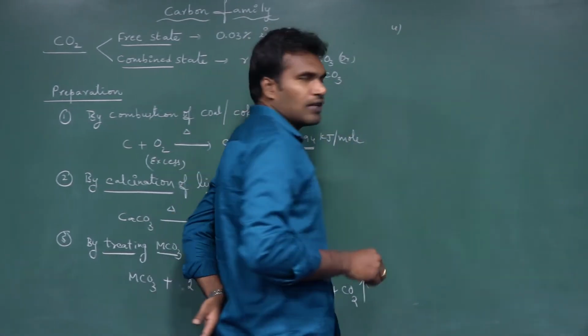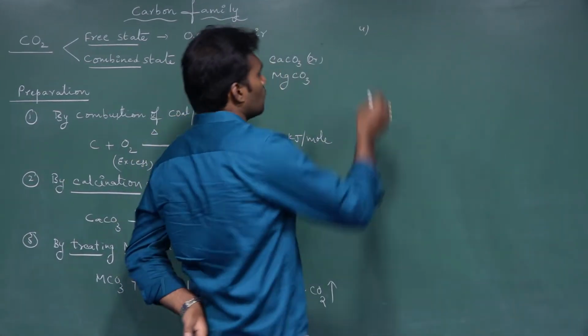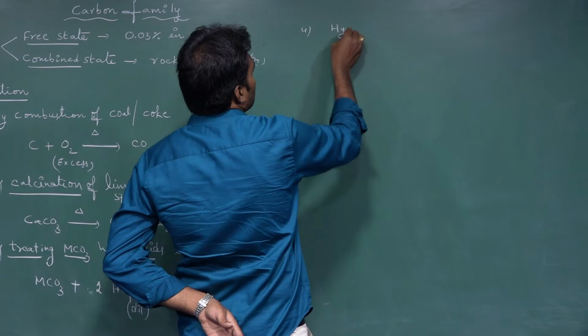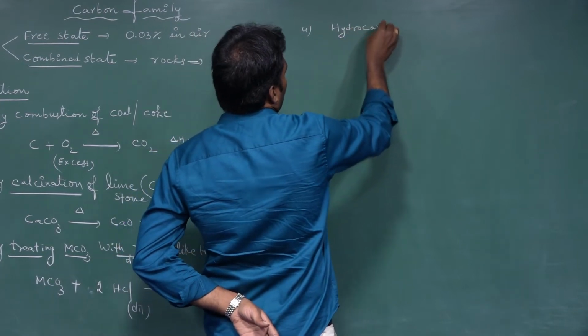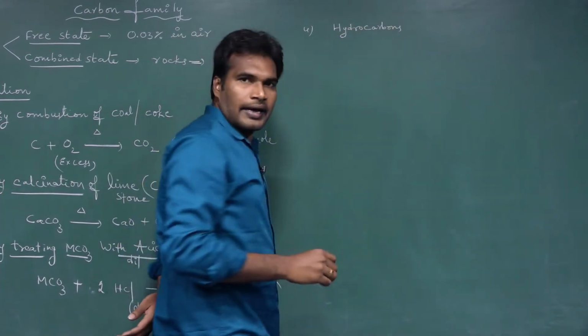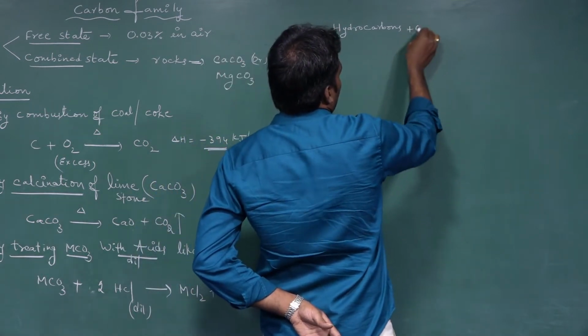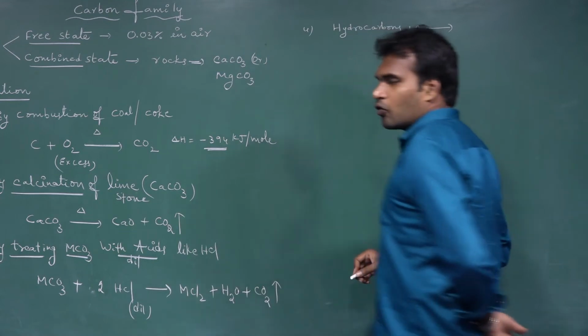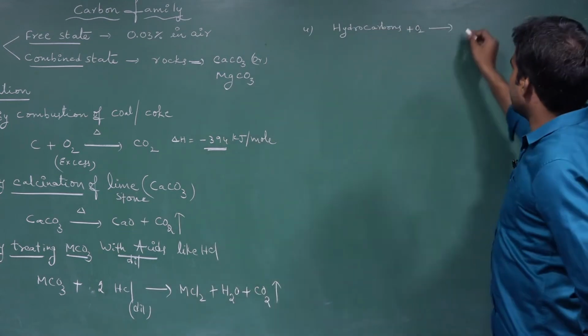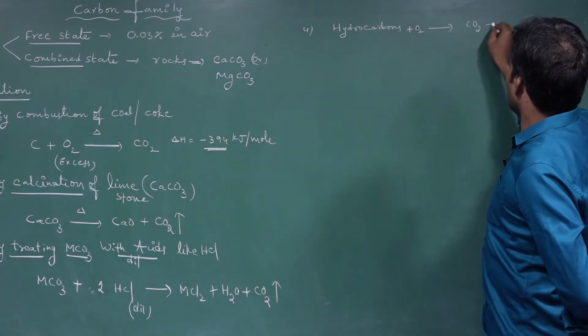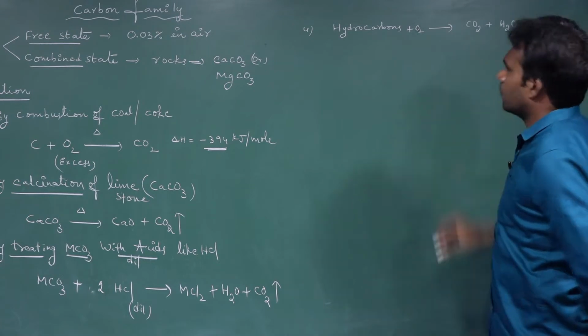And you can take any hydrocarbon. Hydrocarbons on combustion give CO2 and H2O.